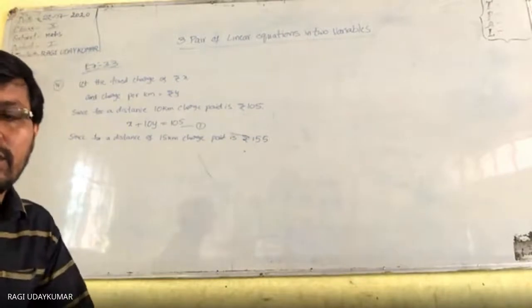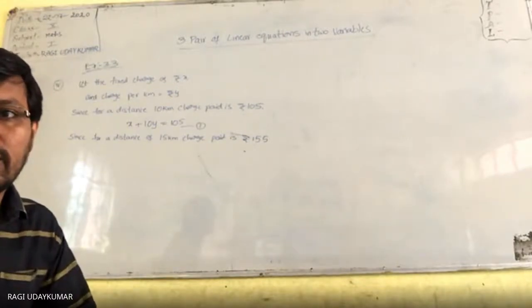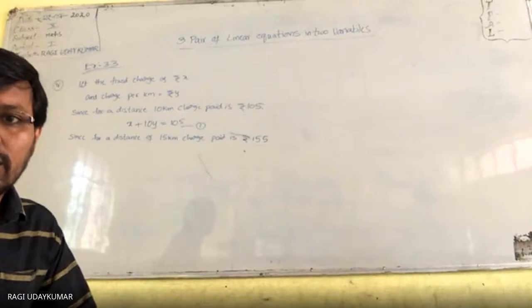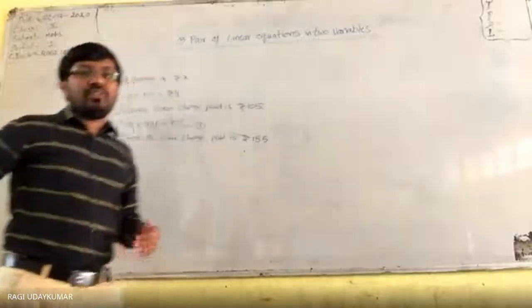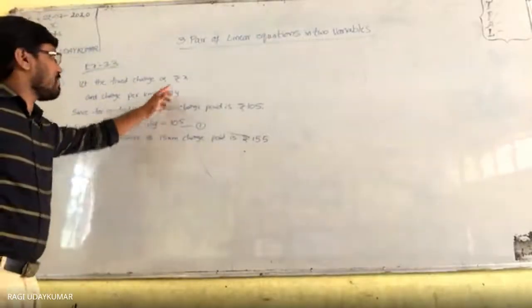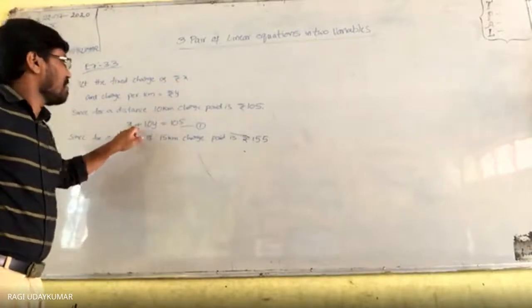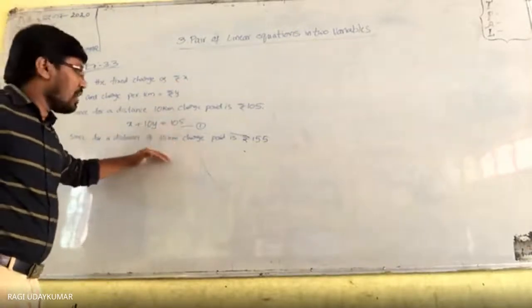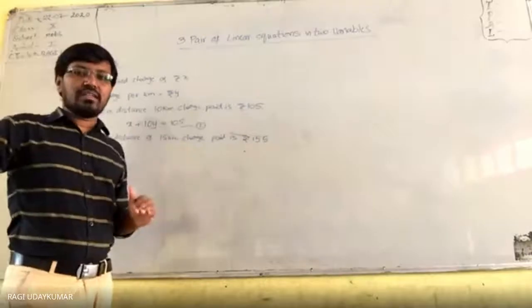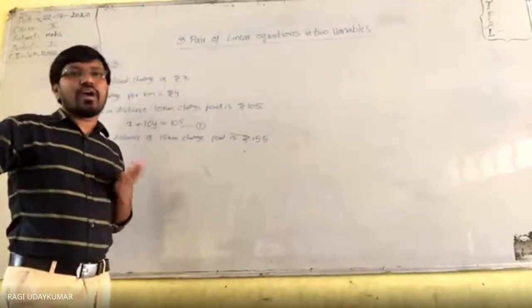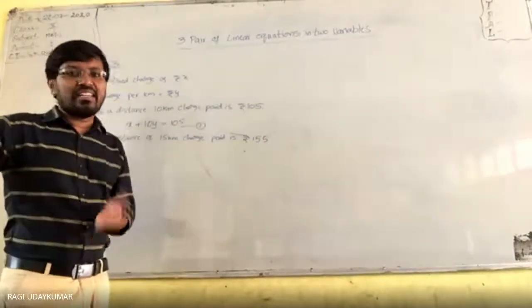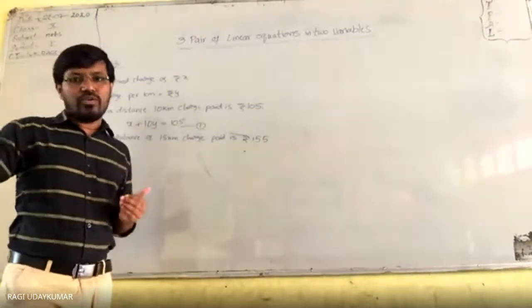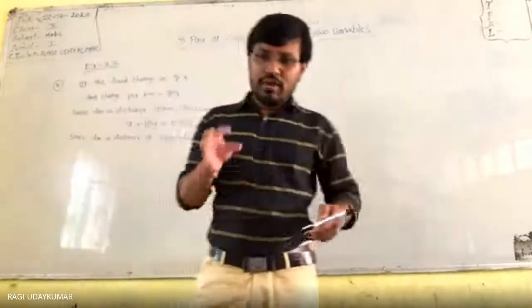Nabanita, can you hear me? Yes, sir. Okay, now what equation will we get? Here I said for 10 kilometers the fixed charge is x rupees, plus 10y is equal to 105. If you are not able to frame the equation, then it is useless. Just blindly writing in the copy what is written here is not useful. Try whether it is right or wrong. I'll explain to you. You are here to learn.